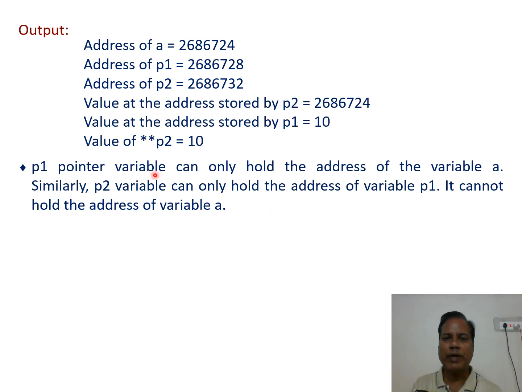The p1 pointer variable can only hold the address of the variable a. Similarly, the p2 variable can hold the address of the variable p1.